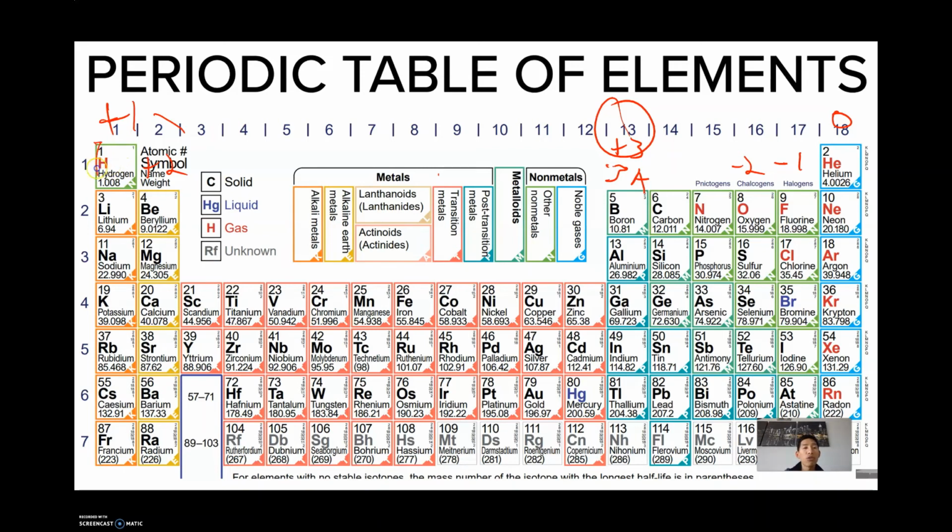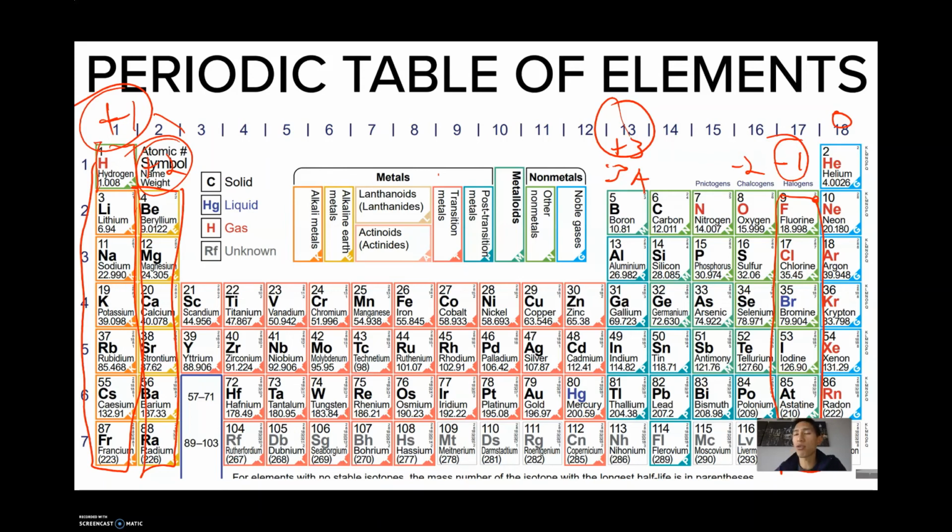But this group right here, alkali metals, they tend to form a +1 and they have 1 valence electron. Alkaline earth metals, which is this group, has 2 valence electrons, forms a +2. And these guys right here, group 17 or 7A, they're called the halogens. They have 7 valence electrons, and they tend to gain 1 electron to form a -1. These guys are the noble gases. They have 8 valence electrons, full outer shell. They don't tend to form a charge. It's a charge of 0.